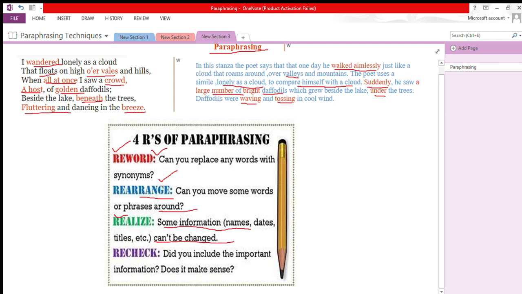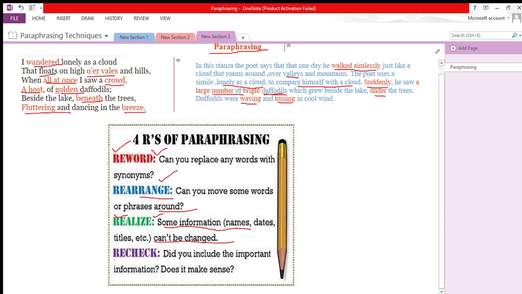We have used the original word daffodil because daffodils cannot be replaced. So we have used the third R, realize: some information, names, dates, or titles cannot be changed. And what we can't change over here is the name of daffodils.